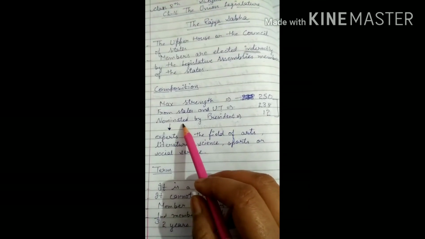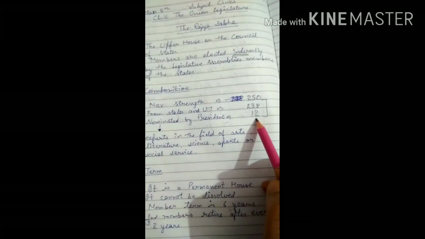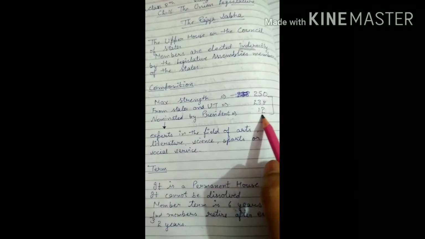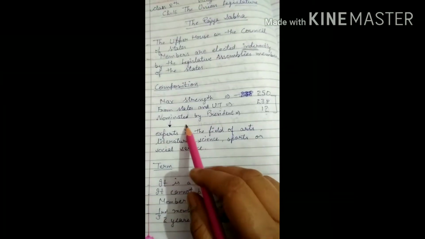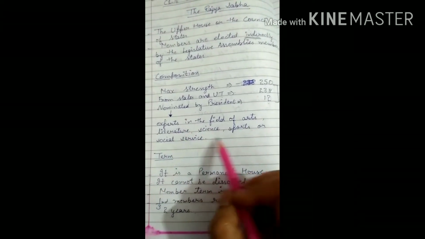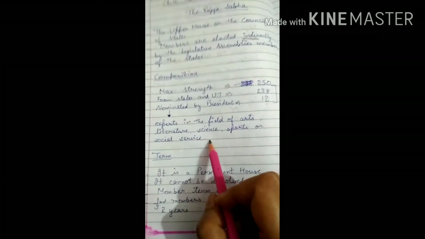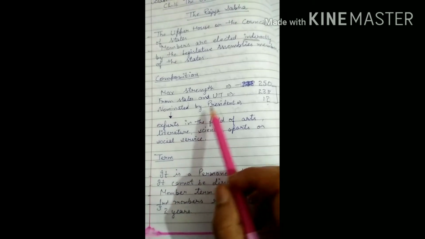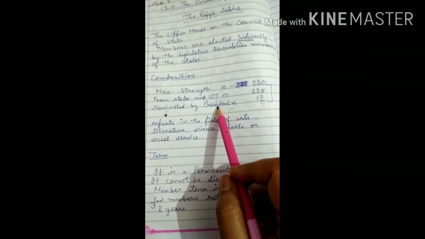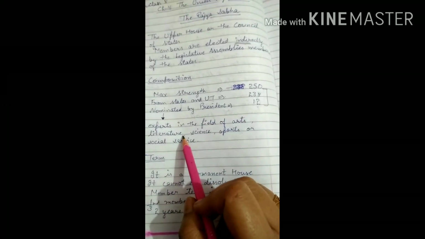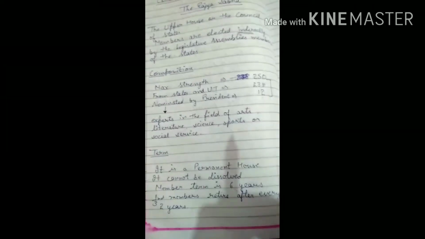Then the President nominates 12 members to the Rajya Sabha, and these nominated members are experts in the fields of arts, literature, science, sports or social service. Means from these fields, who are the experts? So the President has the choice to nominate 12 members who are experts in these fields.